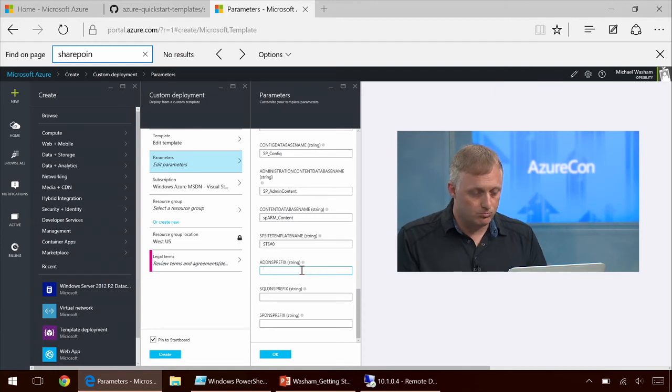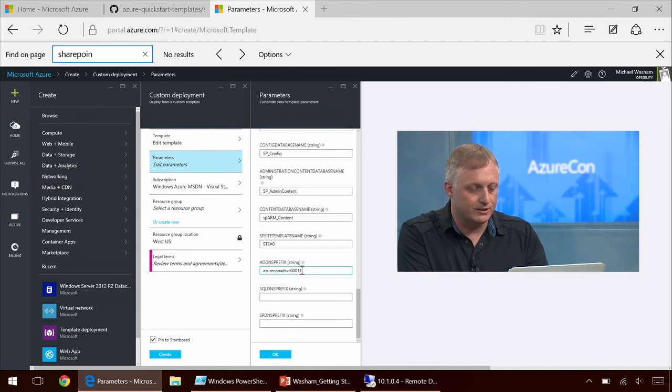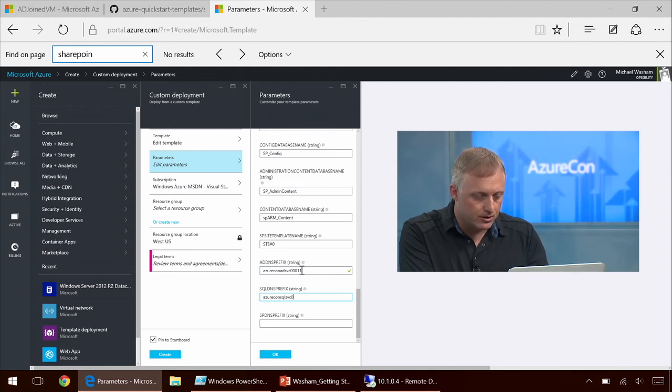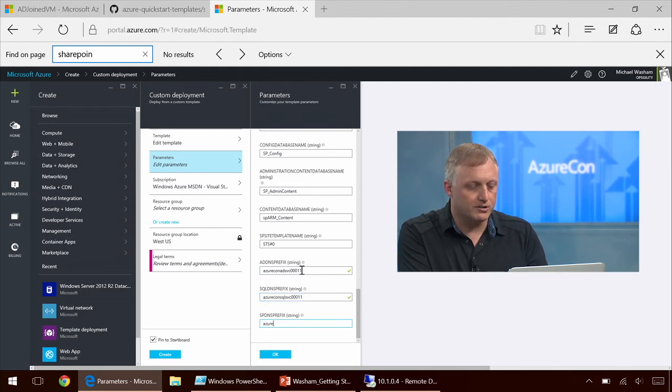And at the very end, it's looking for DNS names. And basically, each tier is going to have its own public DNS name. And we need to go ahead and create these. We'll go ahead and call this one AzureCon AD service. And of course, this one does need to be unique too. And we'll make one for SQL as well. And of course, SharePoint. Now, the last step we need to do is accept the legal terms.